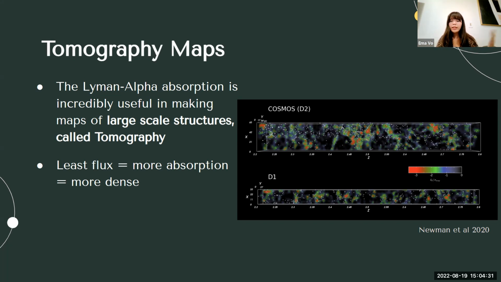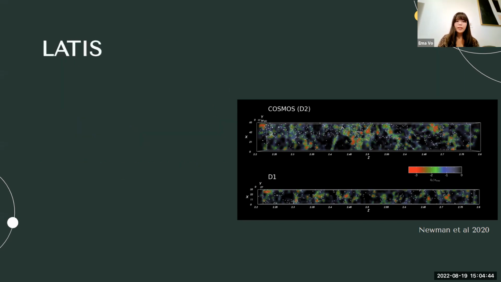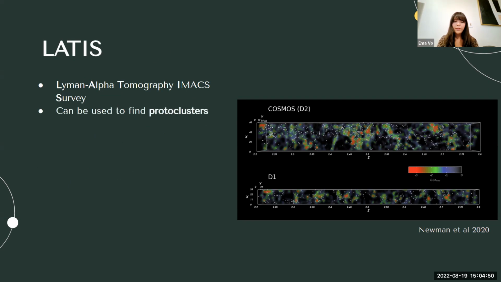So by looking where there's the least amount of flux, that means that there's going to be more absorption in those areas, which means that there is more density there. And so by using that kind of methodology, they can tell where different large-scale structures are. More specifically, what Drew did was his survey called LATTICE, which stands for Lyman-Alpha Tomography IMAX survey. And that is the image directly I have here on the right.